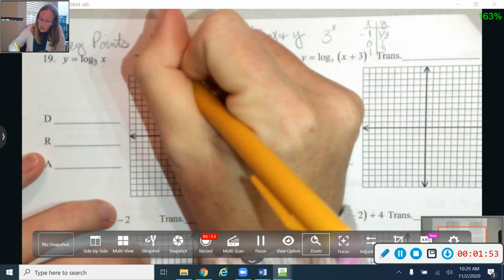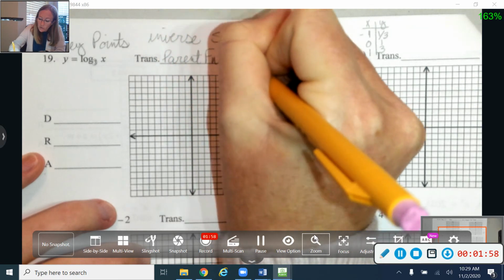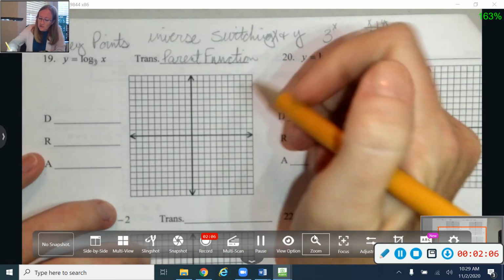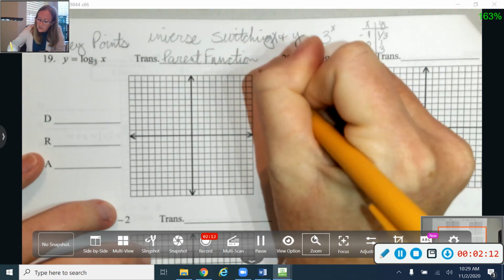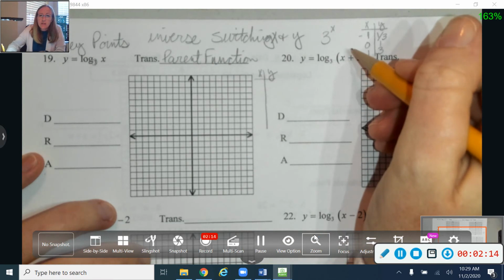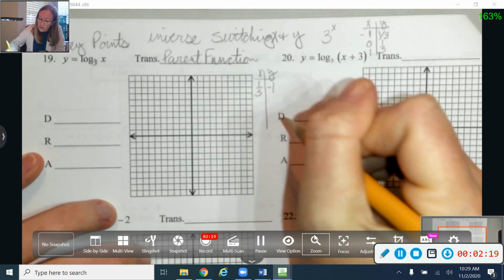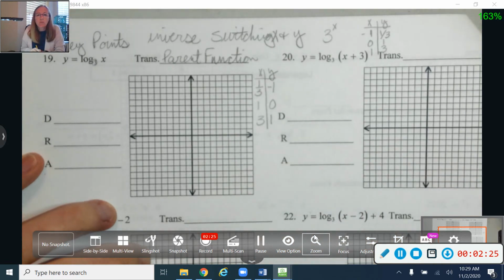So what I'm going to do for a logarithm, this one on number 19, by the way, is our parent function for when we are working with that base of 3. But very much like our exponentials, that base number can change, so be very careful with that. Okay, so what I'm going to do for my logarithm is I'm going to take my table up there that I just made for 3 to the x, and I'm going to switch my x's and my y's. So now I'm going to have the point 1/3, -1, and 1, 0, and 3, 1. And those are going to be my 3 key points that I use when I'm working with my base of 3, my logarithm with a base of 3.